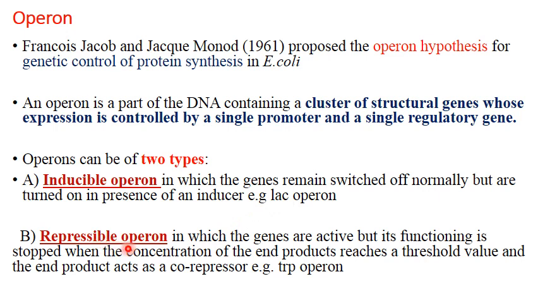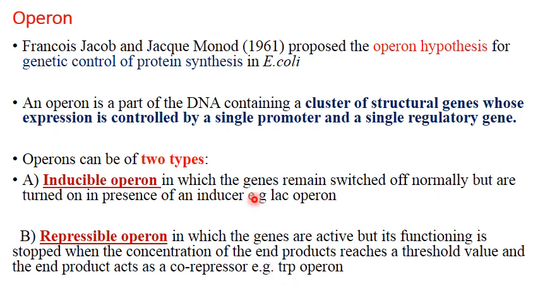Another type is repressible operon, in which the genes are normally active and they continue the synthesis of that product, but the functioning will be stopped when the concentration of that end product becomes very high, and that end product is going to shut the system down, switch off the genes, because that end product will act as a co-repressor and bind to the repressor and then bind to the operator and shut the system down. For example, trp operon, tryptophan, where there will be synthesis of the amino acid, that is tryptophan.